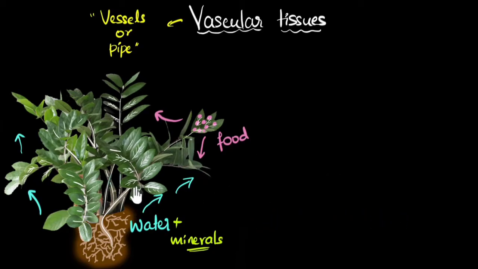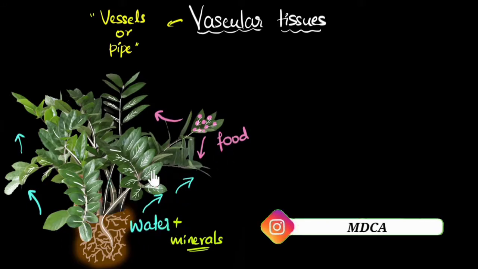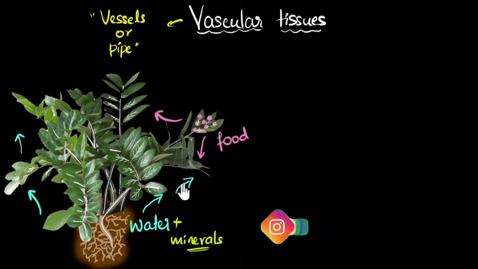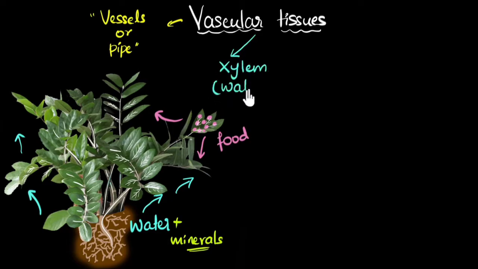But wait, you may be thinking, how can we use one pipe to transport both food and water? Won't they get mixed up? Well, to make sure they don't get mixed up, we have two separate piping systems, one for water and one for food. And we give them names. The piping system that we use for water is called xylem. So xylem transports water and the dissolved minerals. Okay, when we say water, it already has dissolved minerals. And for food, we have another tissue called phloem. Oops, it's phloem.